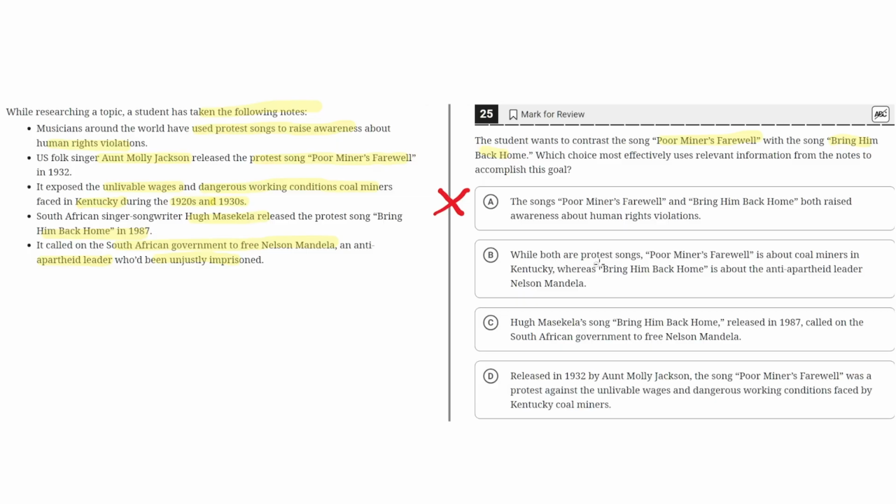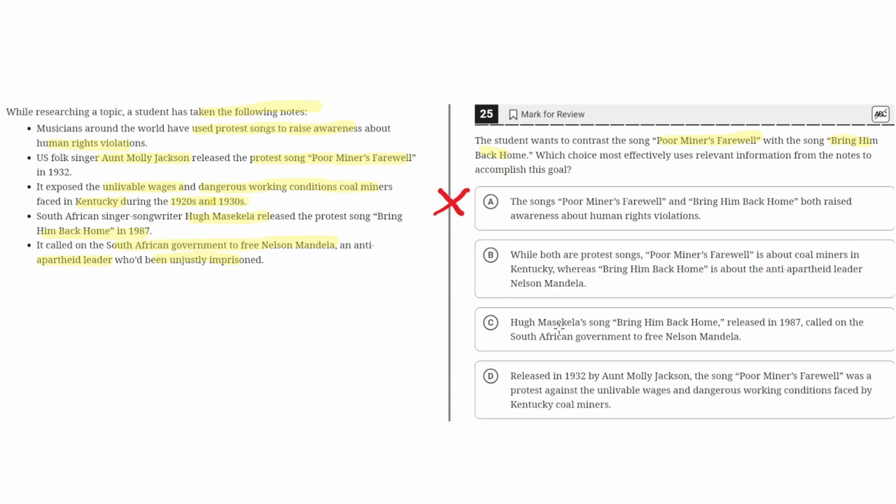B. While both are protest songs, Poor Miner's Farewell is about coal miners in Kentucky, whereas Bring Him Back Home is about the anti-apartheid leader Nelson Mandela. So this properly contrasts the two songs, because it highlights how the topics of these songs are different, where one is about coal miners and the other is about Nelson Mandela. So overall, B seems to be the correct answer.